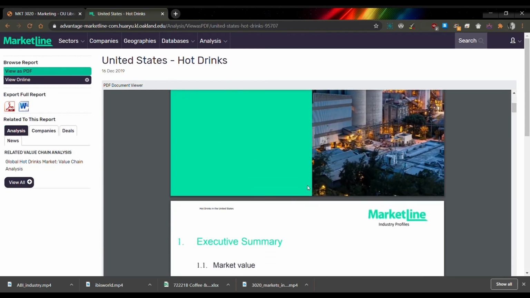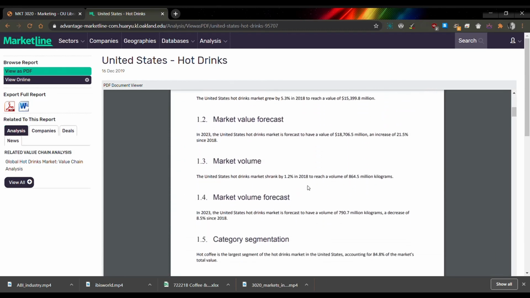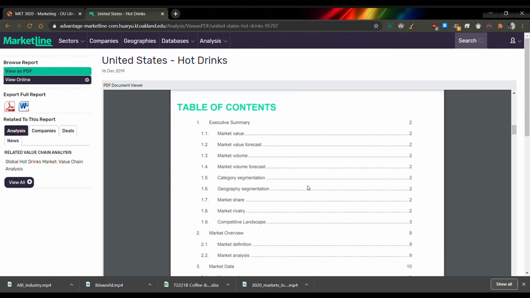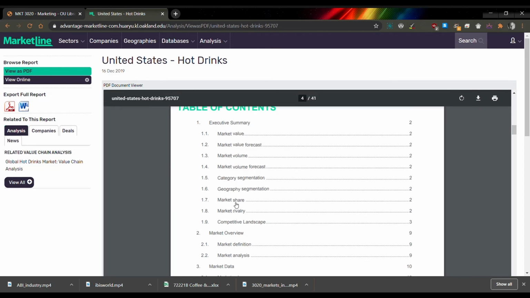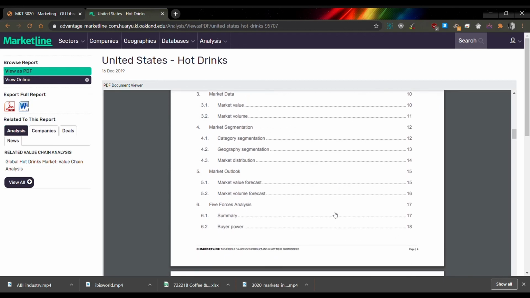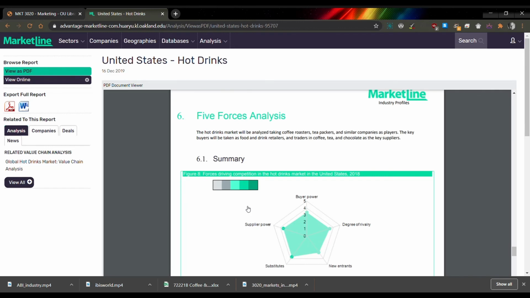And if I scroll through here, I get this executive summary, that's fine. I should eventually find the table of contents. And so in the table of contents, all of these sections are actually linked so that I can jump to that specific section. So if there's something I'm particularly interested in, so maybe like here, a 5 forces analysis, I'm going to go to that.